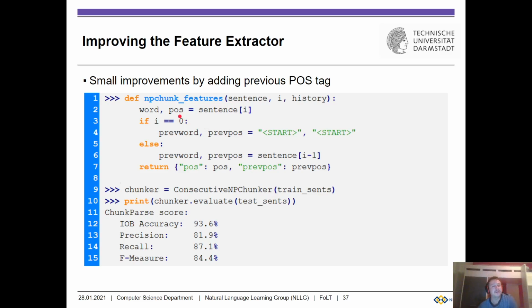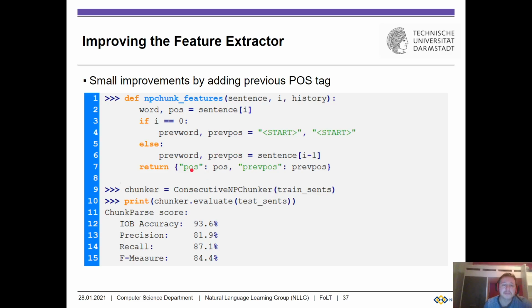So when we define a better feature set, we're likely going to get better performance. So let's define a better feature set. We take the word and the part of speech at the current position, and also the word and the part of speech at the previous position. So we're going to go one word back, and then as features, we return the part of speech of the current word and the part of speech of the previous word. Of course, we could also take the word and the previous word into account, and this would give more features here. But now let's go one by one.